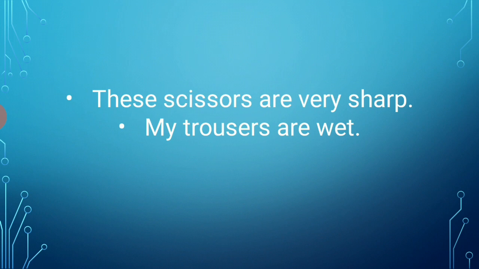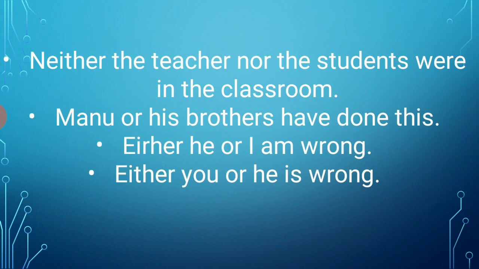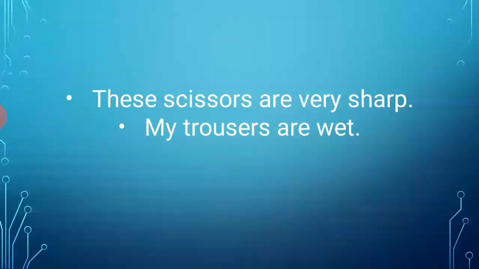So remember, when the subjects are joined by or, nor, but they are of different persons, then the verb agrees with the subject which is placed nearest to it. Then a plural verb is used with nouns such as trousers, shears, scissors, tweezers.